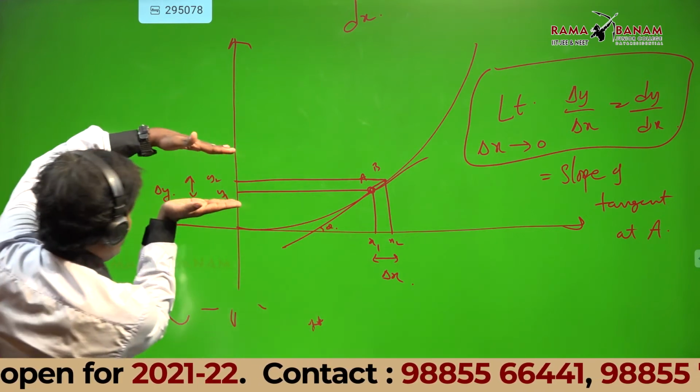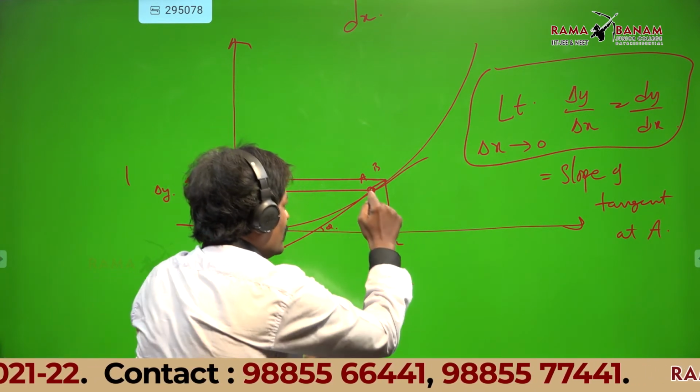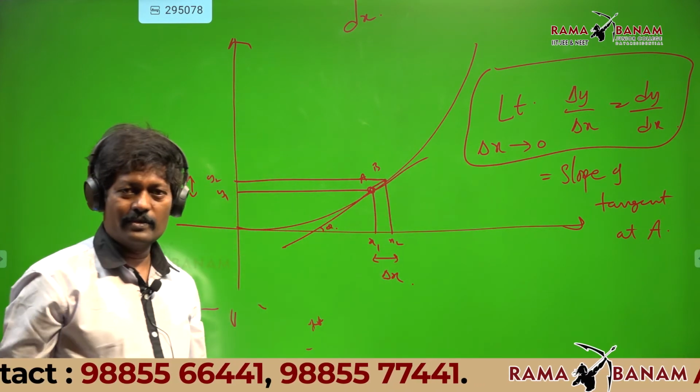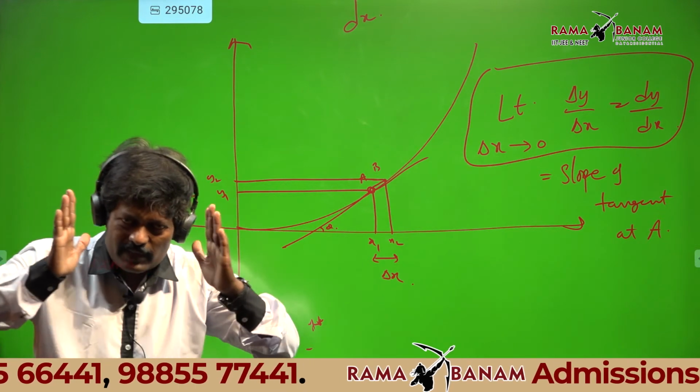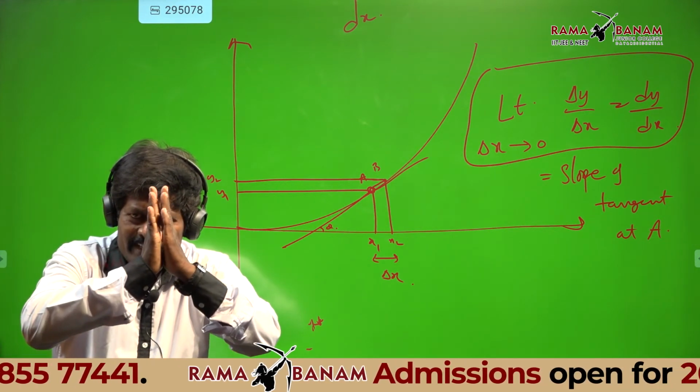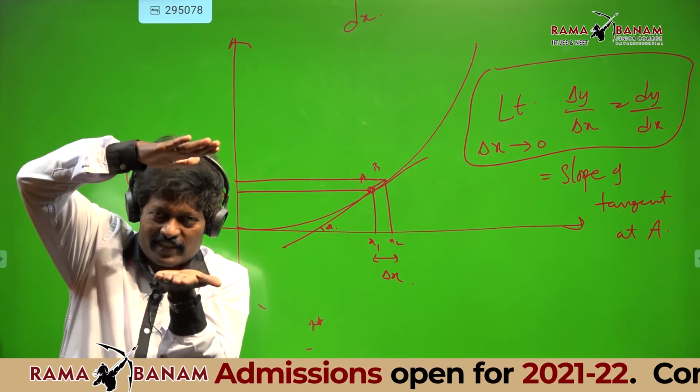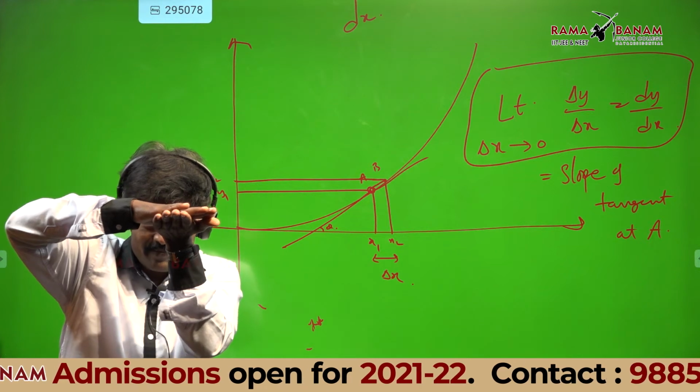Delta y by delta x is the slope of the small line AB. Crush it more, dx, dy.